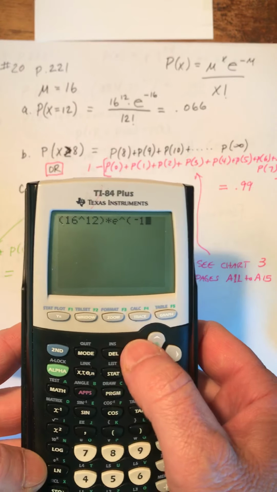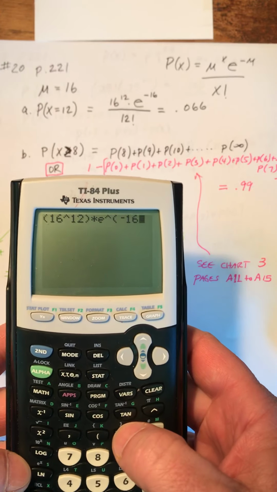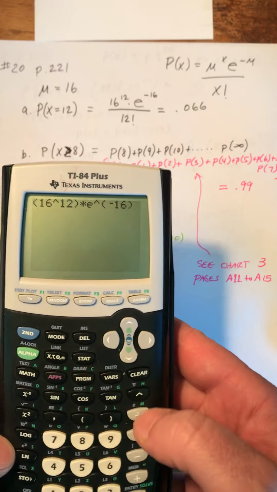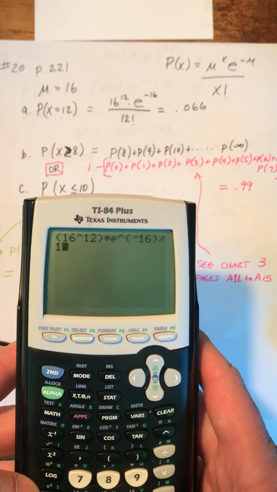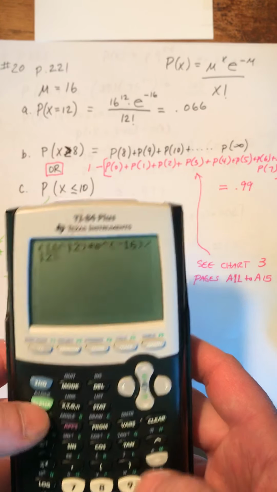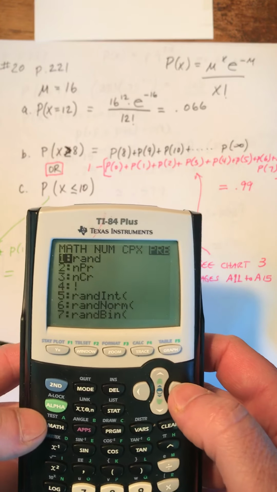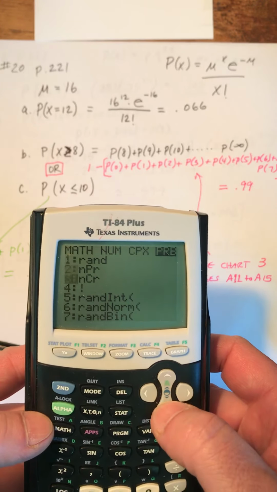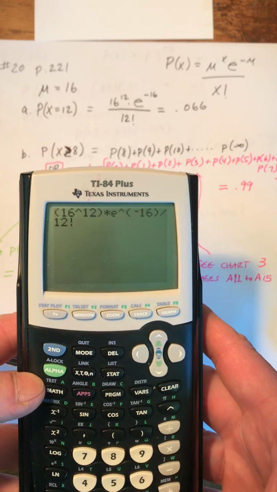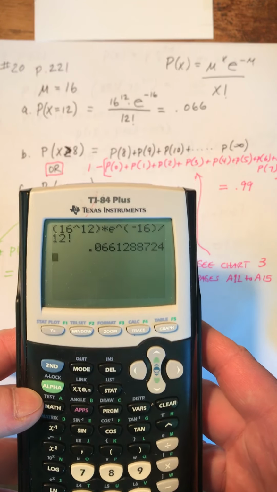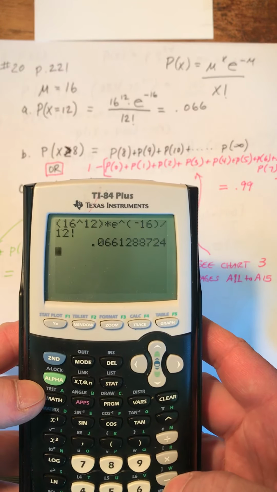I'm sorry, negative 16. I'm messing this up. And then I'm going to divide this by 12 factorial, which is 12 times 11 times 10 times 9 and so forth. But if you go over to probability and it's under math, go over to probability and down to number 4, you would get that. And if you hit enter, you get 0.066.